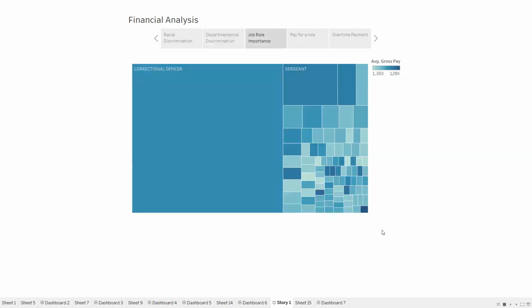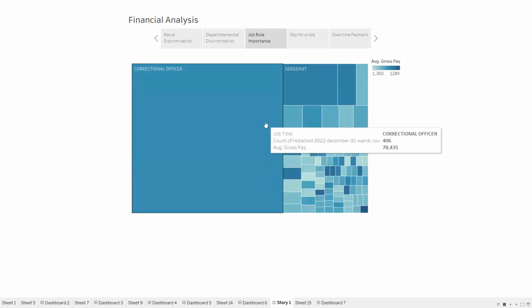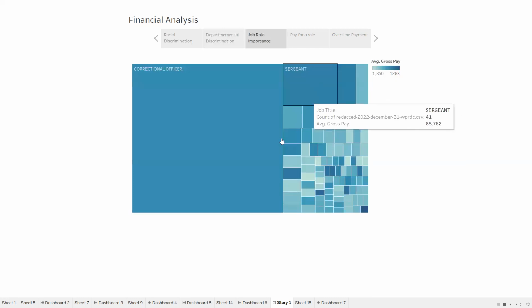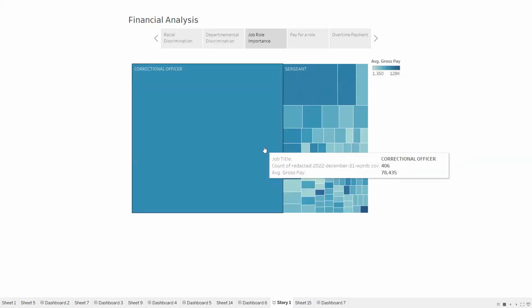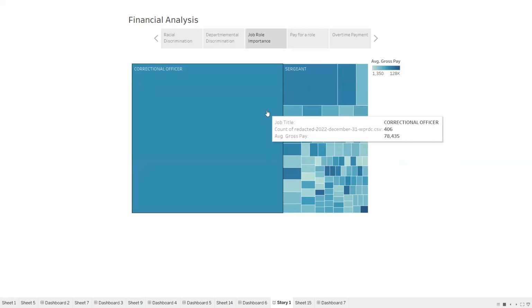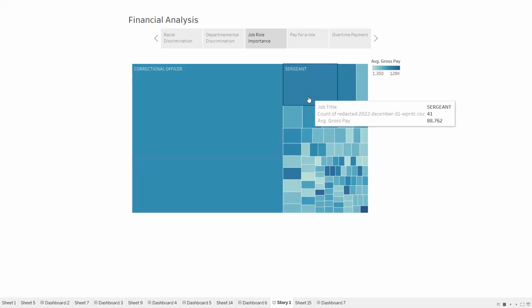Coming to the next, we will be considering a department and various job roles under that department. If we consider two job roles, say correctional officer and sergeant, the size of the rectangle indicates the number of employees enrolled under the job role. Though the number of correctional officers is way higher than the number of sergeants, the pay for correctional officers is very low compared to a sergeant. So this makes correctional officers less significant than sergeants.